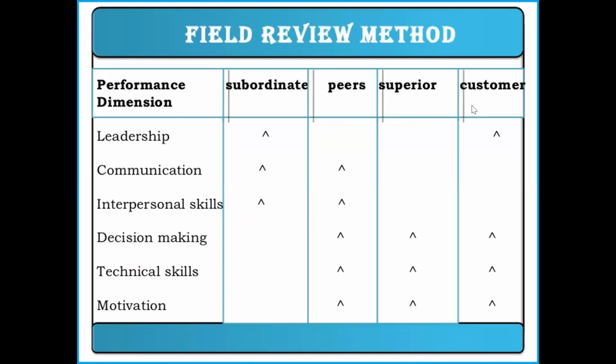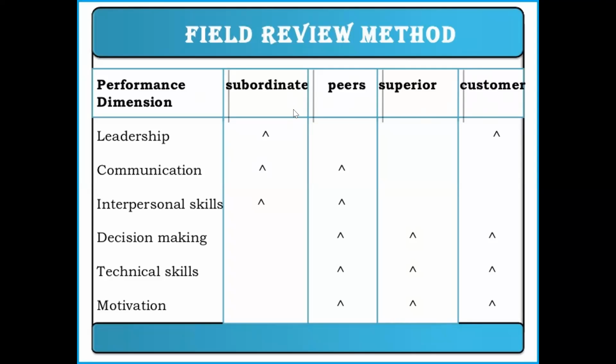And the next one is the field review method. In the field review method, we can consider the 360-degree view. For example, every employee has superiors, subordinates, colleagues, who are called peers, and then the customer.